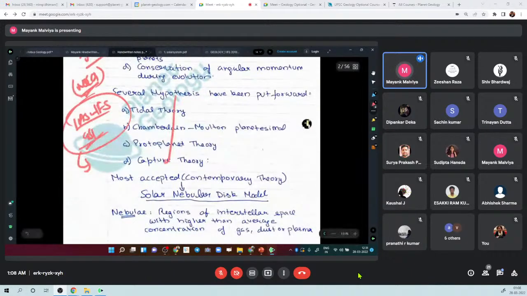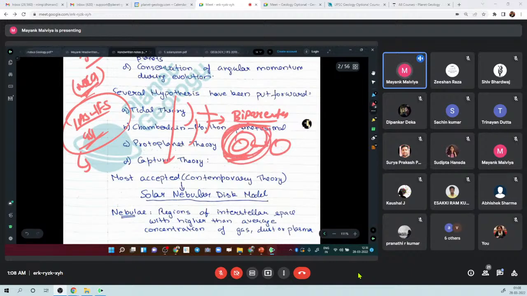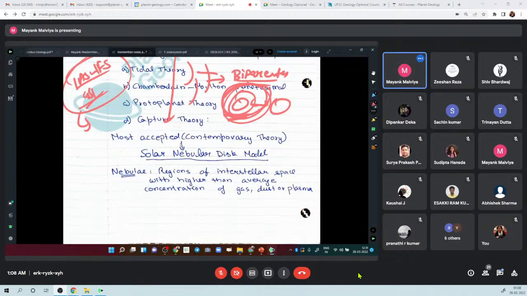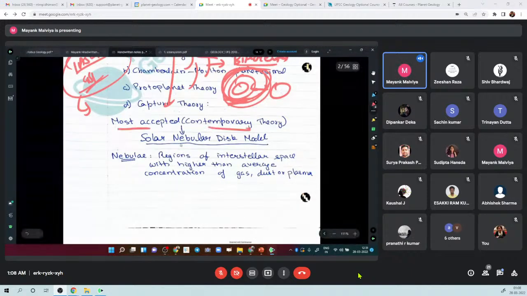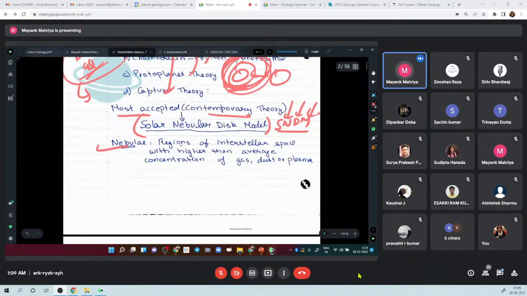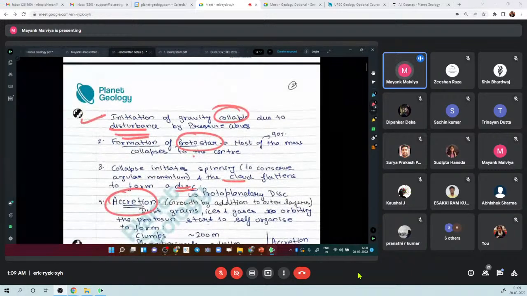We have a lot of theories, tidal theories, Chamberlain theories. These both are biparental in origin, that there were not one but 2 stars initially, and when they interacted it led to distortion in the sun, and that distortion is nothing but the modern-day planets. But these are discarded. The most accepted, most contemporary theory is SNDM, the solar nebular disk model. At some places it is known as the Nebular hypothesis. In this you can define what the nebula is, you know it, and then you can explain everything by this